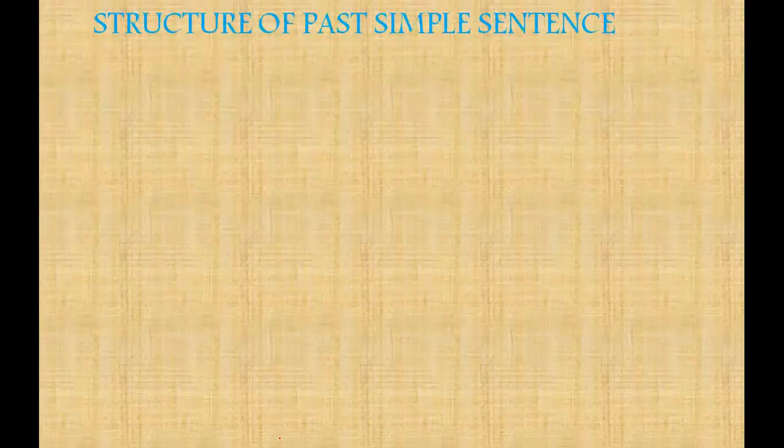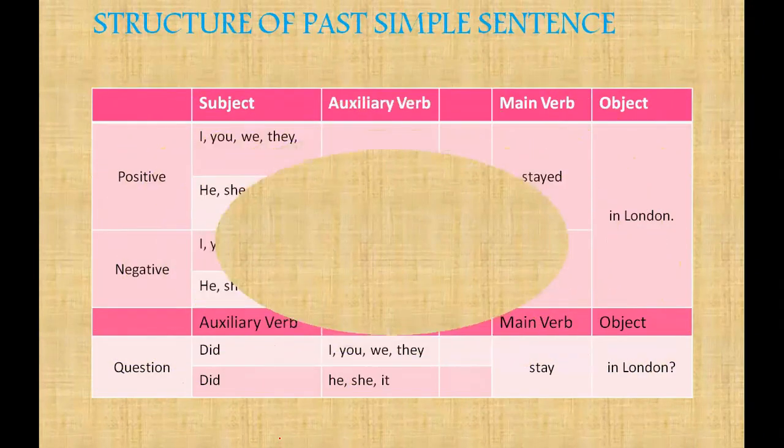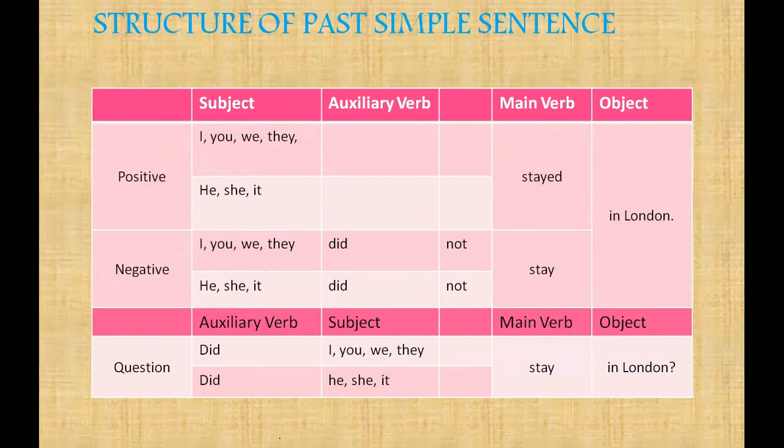So we'll now see the structure of a simple past tense, how it is framed. As you can see here, I, you, we, they. I stayed in London. You stayed. We stayed. Now if it is a singular subject, he, she and it are singular. Okay. Except I and you, we and they are plural. So even for them it will be he stayed, she stayed.